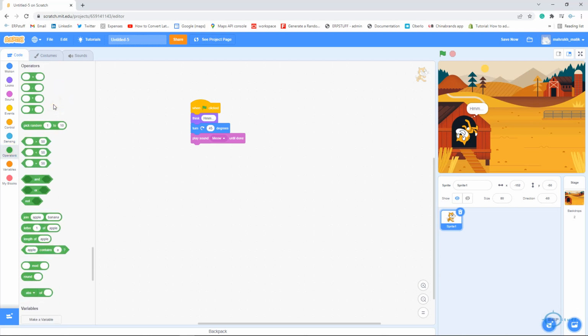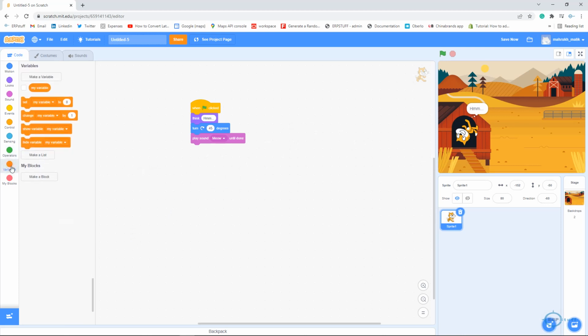So next is operators. Operators is logical conditions or logical operators where you can compare two values. Yeah. So and then you can even concatenate this one, join, right? I will not show now how to use them or whatever, because then it will be a bit confusing. But I'm just trying to show you how to do programming in Scratch. Then we can define our variables. Let's say, for example, variable we can keep for scoring. If you see here on the right, now we have my variable or my score. You can have this incremental scores based on some clicks or something like that, right?